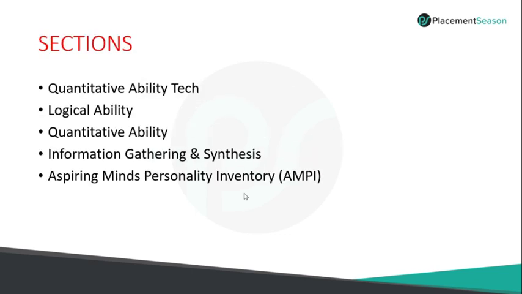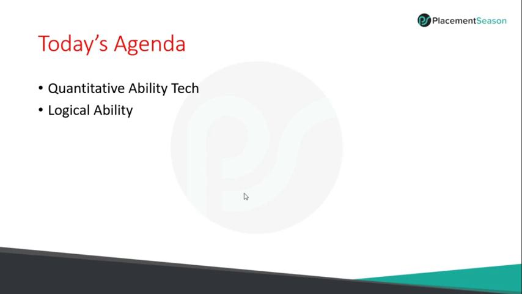So you should know all the details about this AMCAT. What are the sections that are involved? To crack this particular test, you should know all the information about it. What are the sections there and how to study each and every section? All these details we will discuss. As of today's agenda, we will discuss only the first two topics: aptitude, quantitative ability for technical.